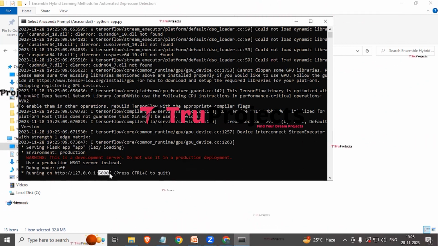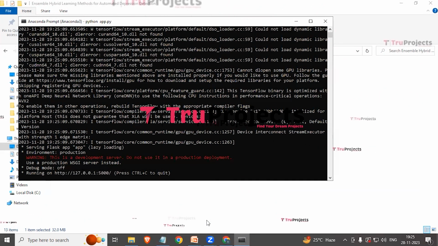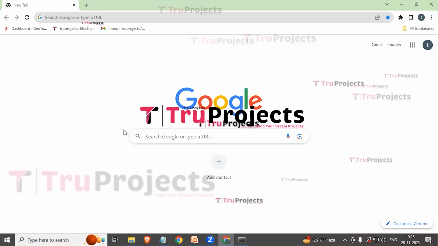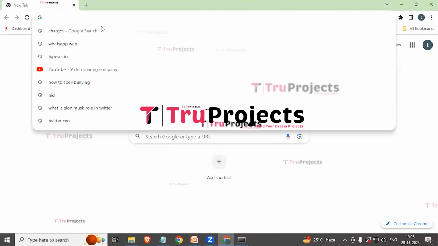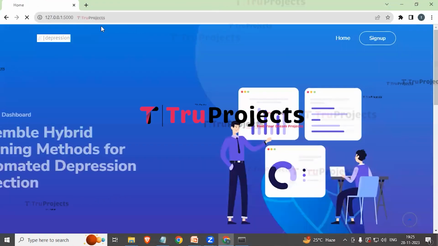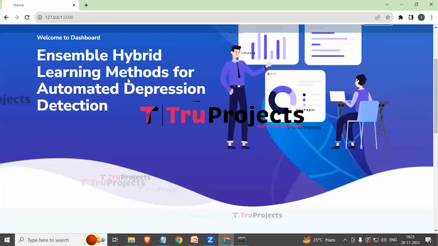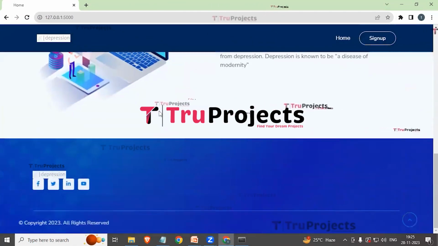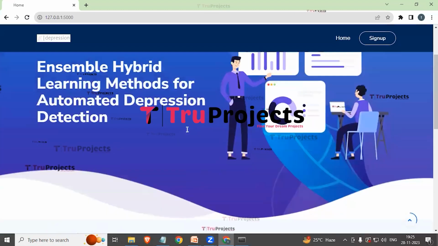Now we need to copy this local link provided by the framework and paste it in any web browser. I've copied it. I prefer Google Chrome, so I'll paste it in that. Here we need to paste the link and click on enter. Here we can see that the web page of the project is displayed in the browser, and this web page is built by using the Flask framework.